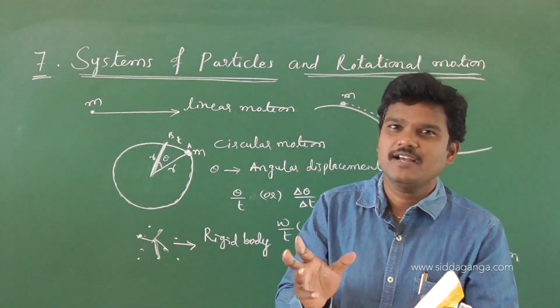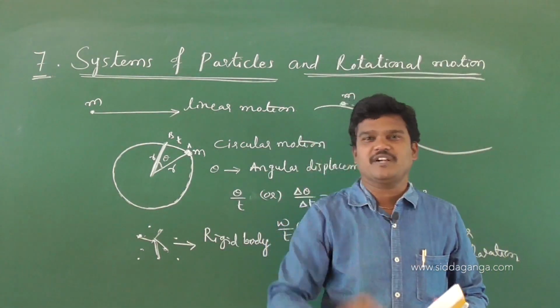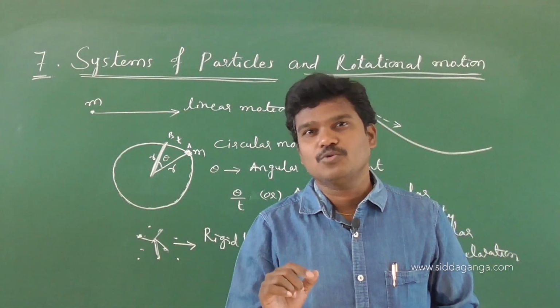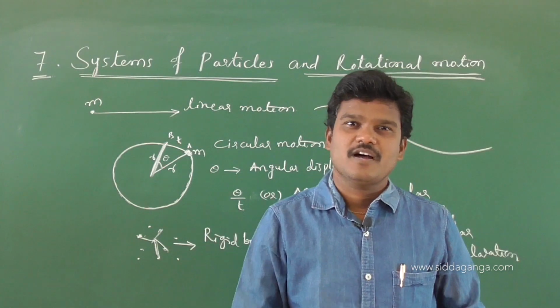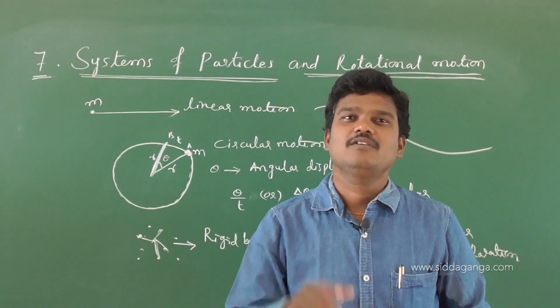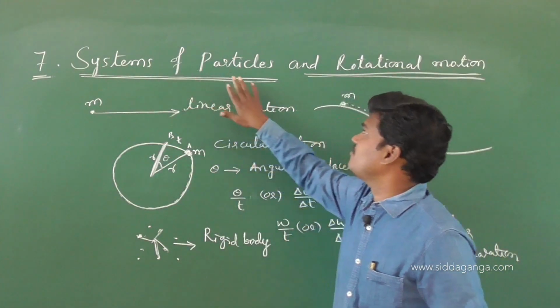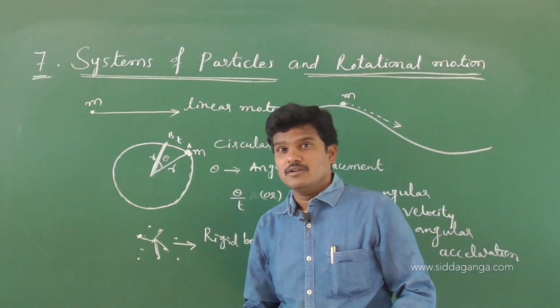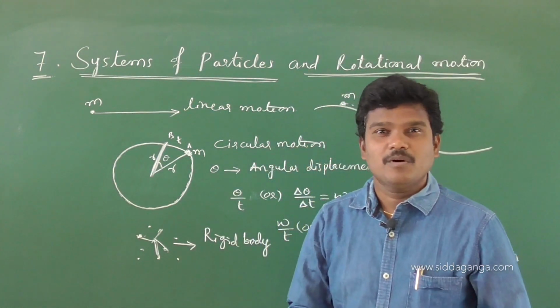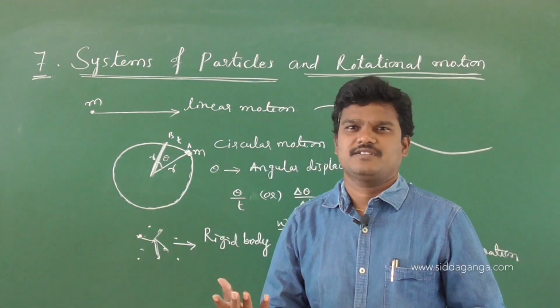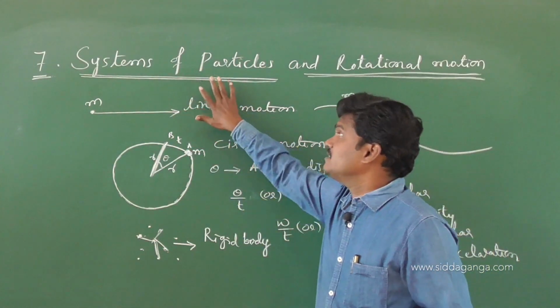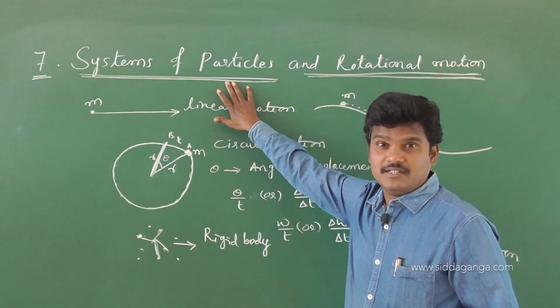But every body consists of a group of particles, and this group of particles we call systems of particles. See, this is our chapter name. Every body is made up of a group of particles. All the groups of particles we call systems of particles.